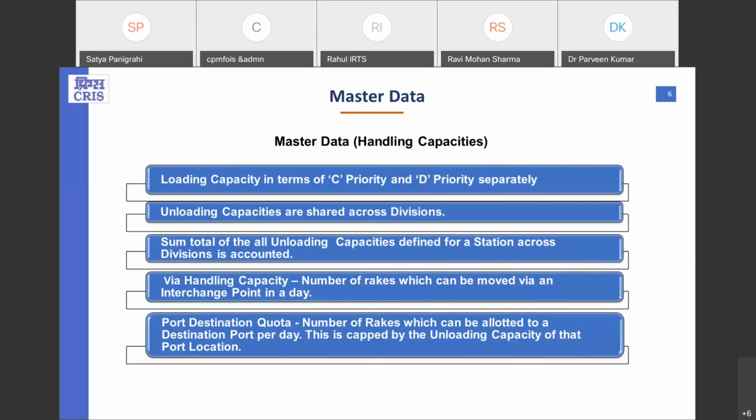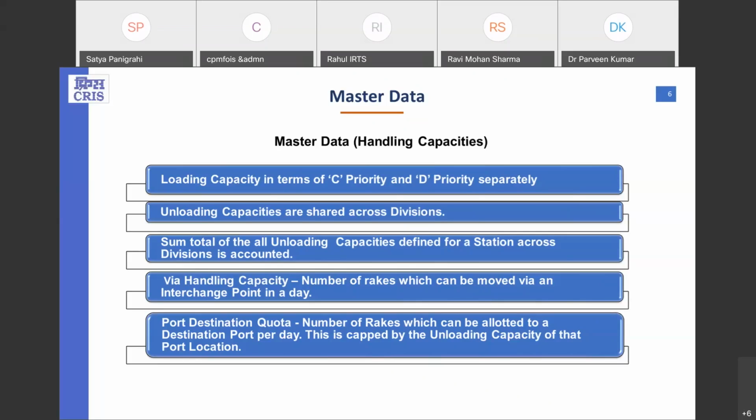Now, the next is the wire handling capacity, which is the exit zone of the divisions defined in the RAS as a wire capacity, and that capacity is used for the allotment as the number of rakes which can be allotted per day. Now, the next one is port destination quota, which is used for the export indents, and it